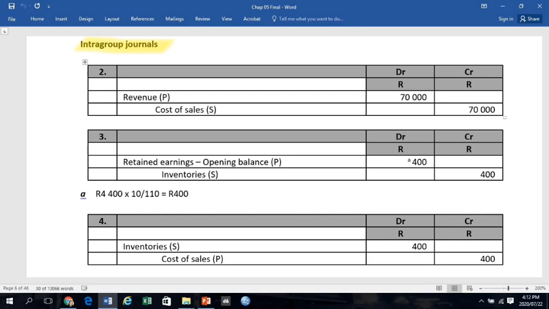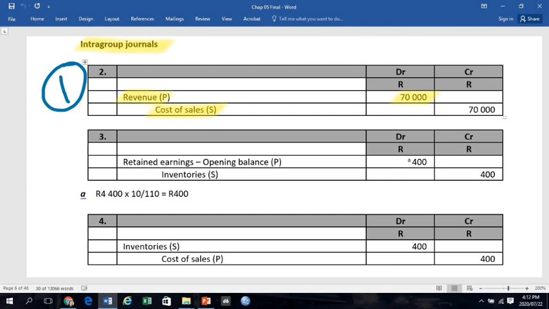The first journal entry relates to the elimination of the total sales and purchases in the group. The journal entry is debit revenue of the parent being the selling entity and crediting cost of sales and ultimately the purchases by the buying entity being the subsidiary for the full 70,000 Rand.